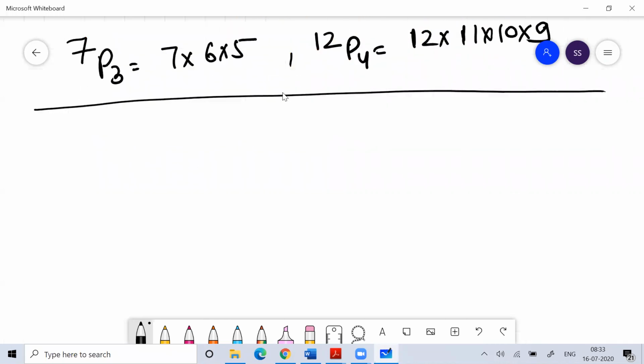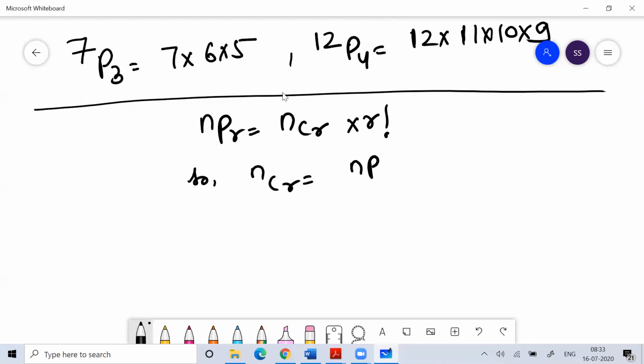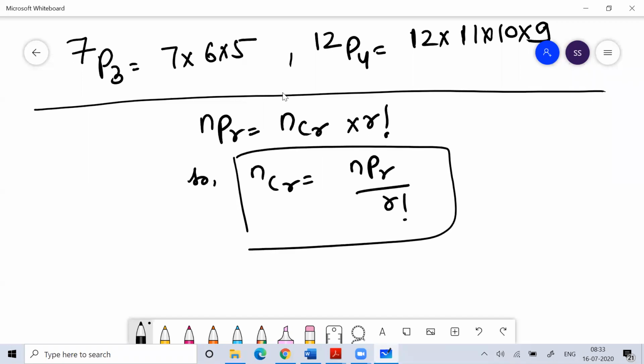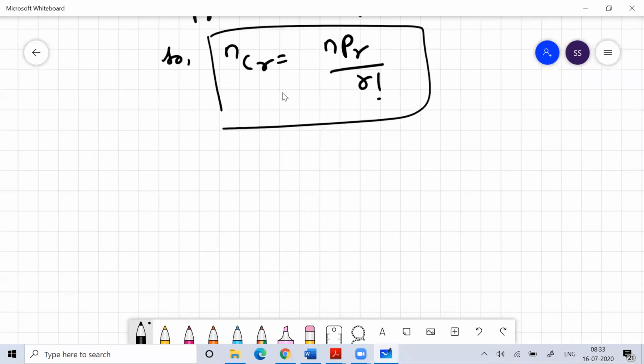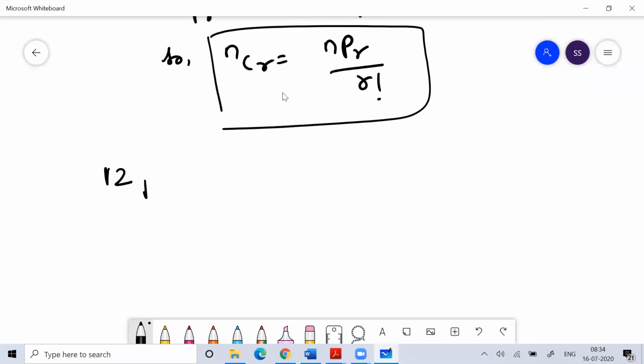Now, I told you before that nPr is equal to nCr into r factorial. So I can say that nCr is equal to nPr by r factorial. If I'm asking what is 12P4, that is 12 into 11 into 10 into 9.